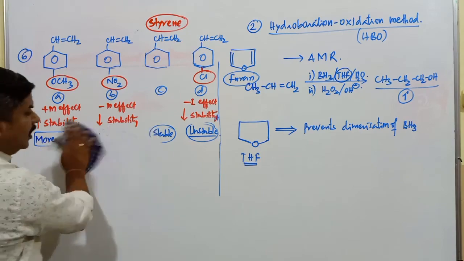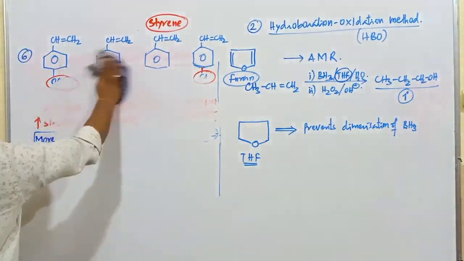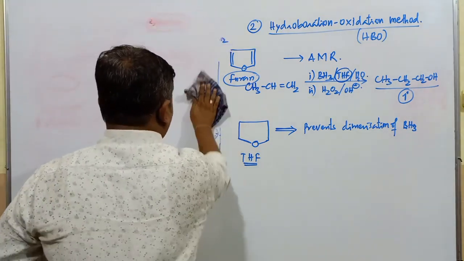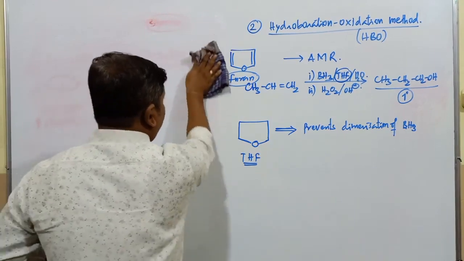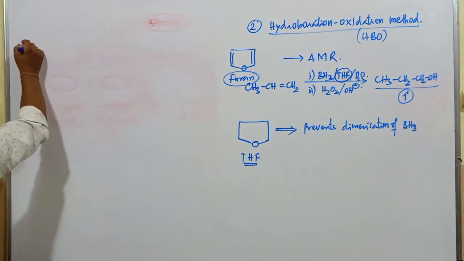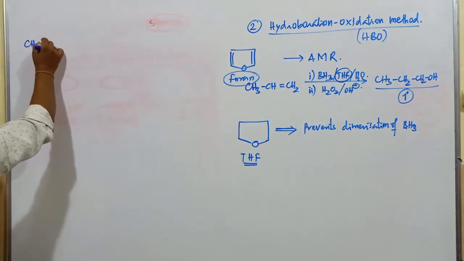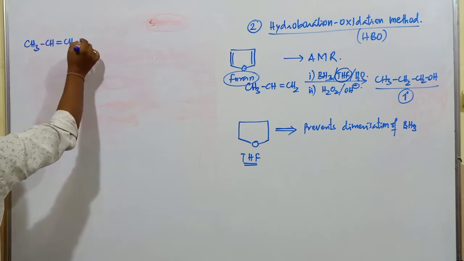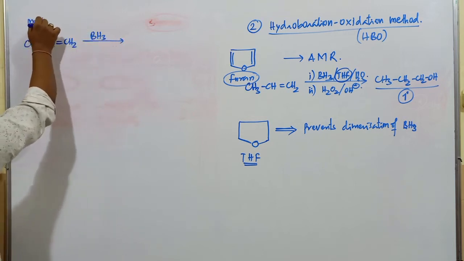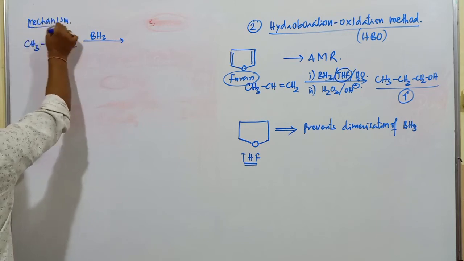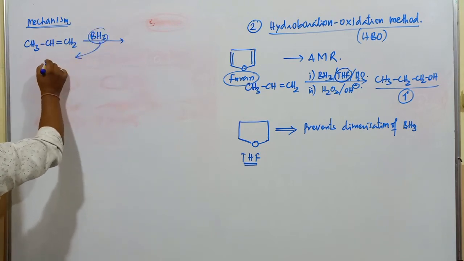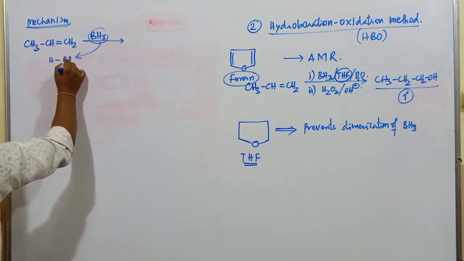So, the mechanism of this hydroboration oxidation process. As I mentioned, it goes against Markovnikov's rule, that is, anti-Markovnikov is considered here. How this anti-Markovnikov addition happens, I will explain here. Now I will take the molecule CH3, CH double bond CH2. First it is treated with BH3. It is treated with what? BH3, that is boron hydride. The same BH3 I will mention here. This is H, this is BH2.